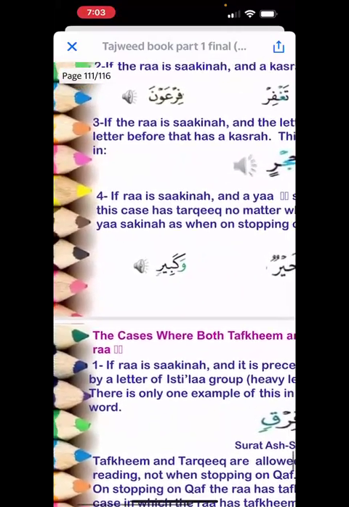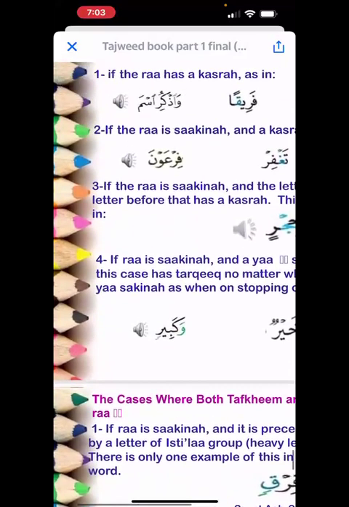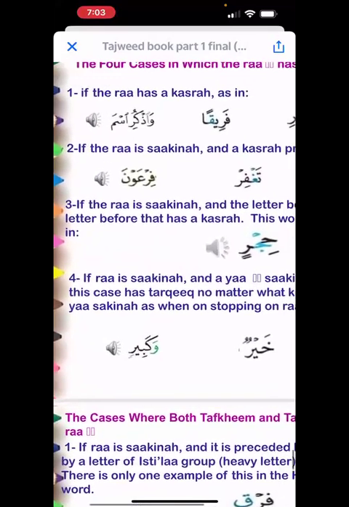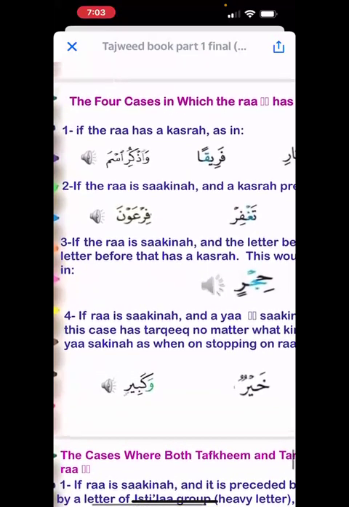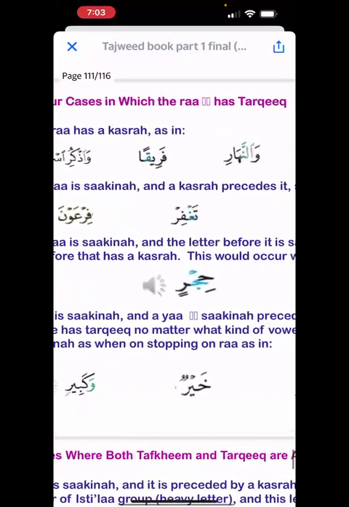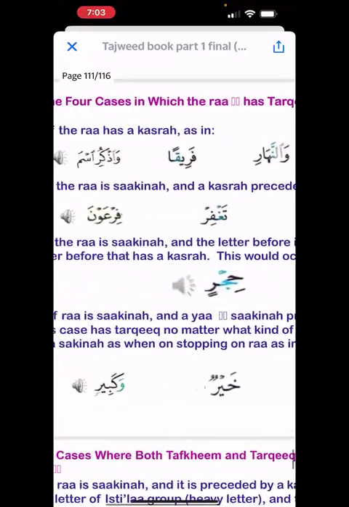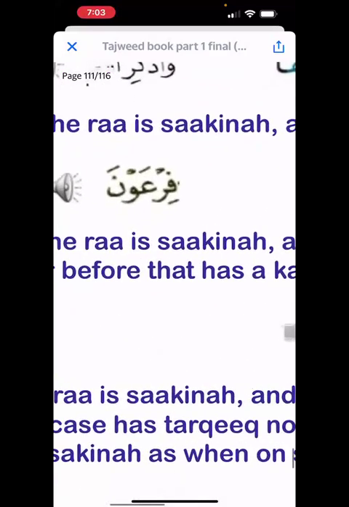So this was the third case actually. Sorry, I skipped to the third case. If the ra has a sukoon, second one, let me do this again. The second one, I think I skipped here. If the ra is sakina and there is a kasra before it, then I will read the ra light. Like in the word fir'auna. Fir. Okay. Fa has a kasra, already the sound is light. Then you join it to the ra and say fir'auna.